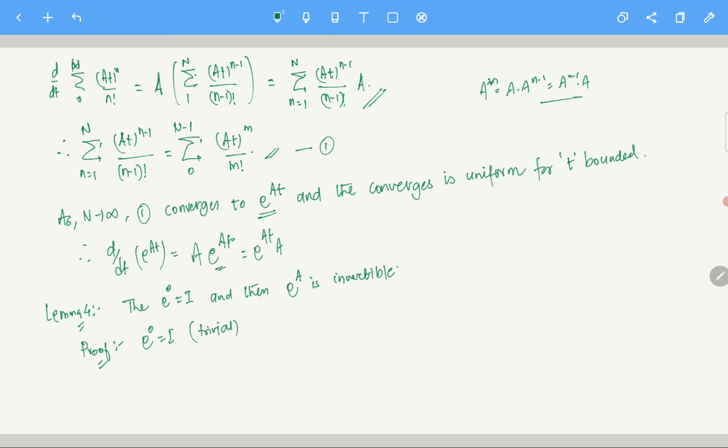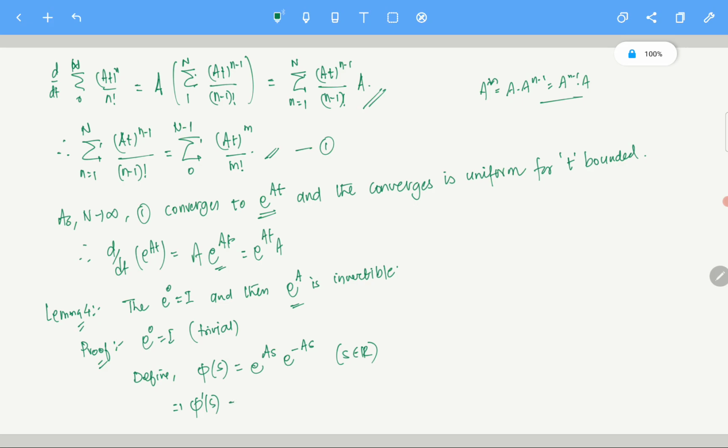Now the second part, how is exponential of A invertible? Exponential of A is an n cross n matrix. I need to show it is invertible. So let's just do it like this. Define phi of s, a matrix valued function, given by e power As times e power minus As. For any s in R, s positive, s negative, I am just defining it like this. Now, if you do that, what is phi prime of s?